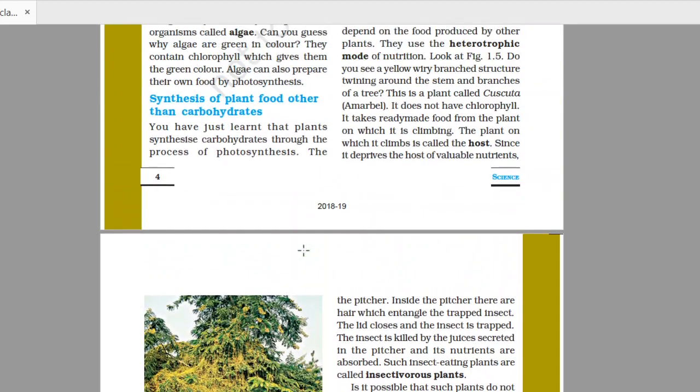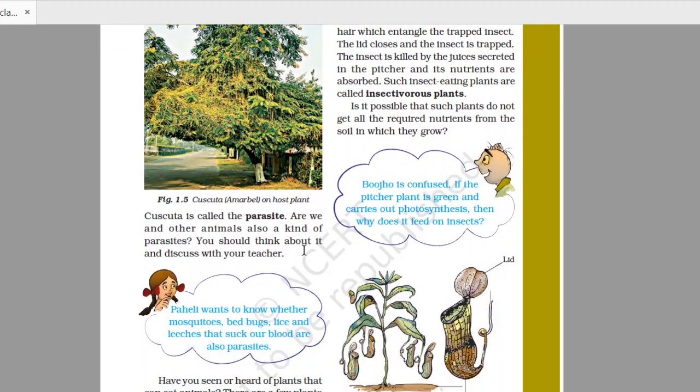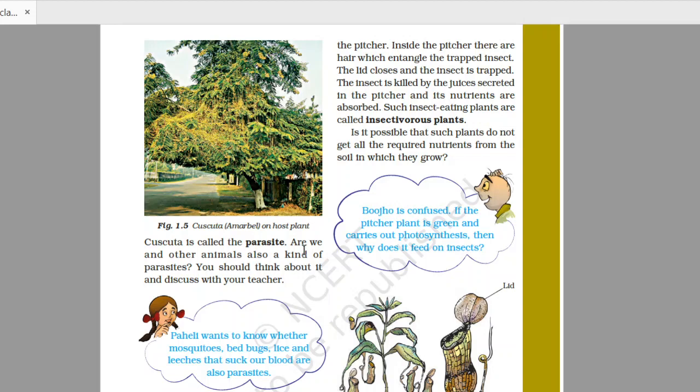What is parasitic nutrition? In parasitic nutrition, the mode of nutrition in which plants derive their food from the bodies of some other green plants and animals is called parasitic mode of nutrition. In this diagram, there is shown a plant which is called Cuscuta or Amarbeil. This is a parasitic plant, and the plants which depend totally on the host plant for their food requirement are called total parasites. Cuscuta is a total parasite and it takes its complete nourishment from other plants.